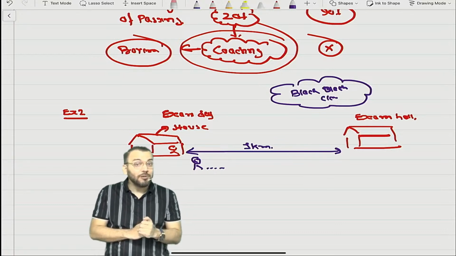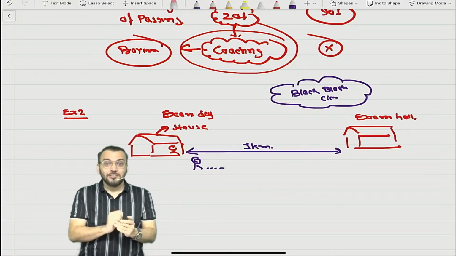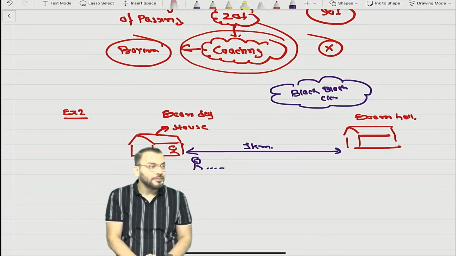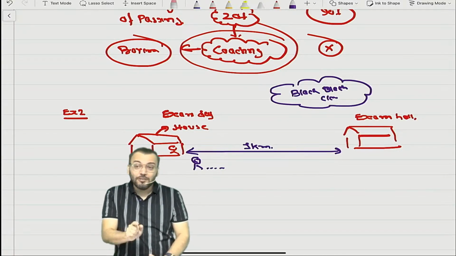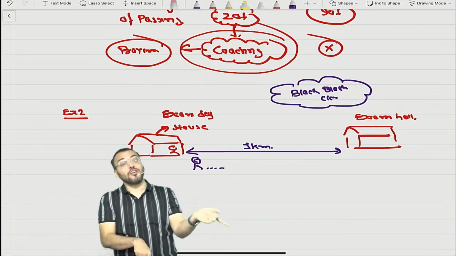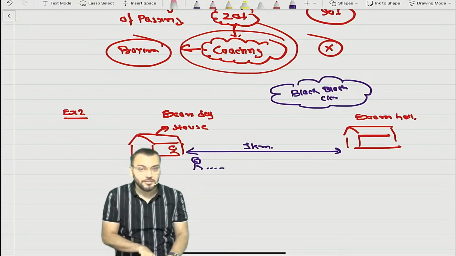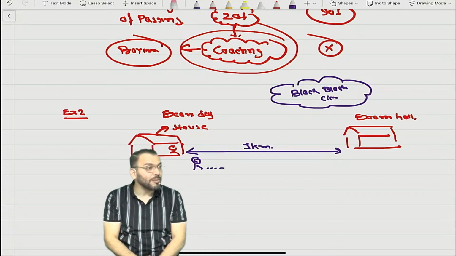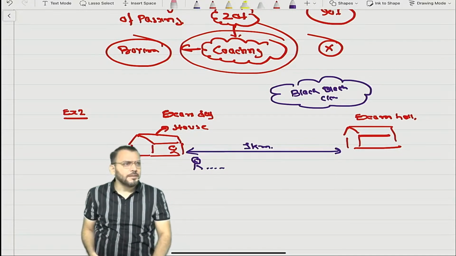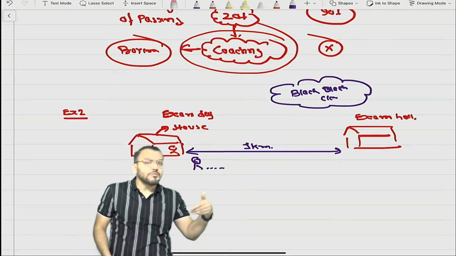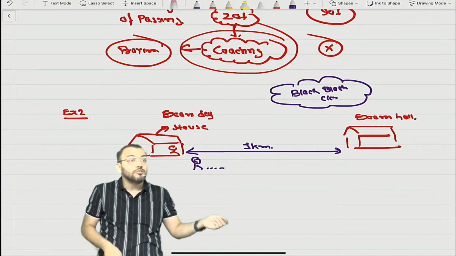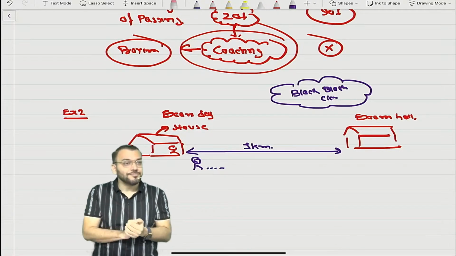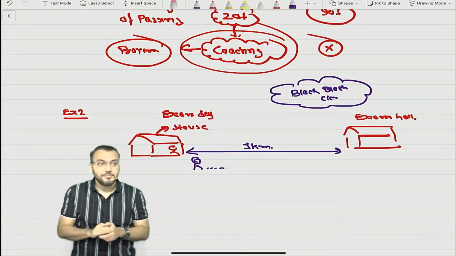Are you able to understand? But you are not using the provision. You are only creating it. The provision will be used when the actual loss happens. So when you create a provision, it does not mean the actual loss will happen. It may not happen. But right now the probability is very high. So you will take the umbrella. It might happen that the rain doesn't come, you will come back home, and you will keep the umbrella as it is without using it. Have you understood? Better example or not?